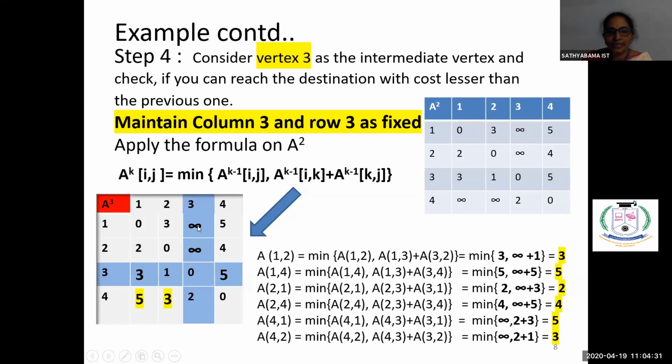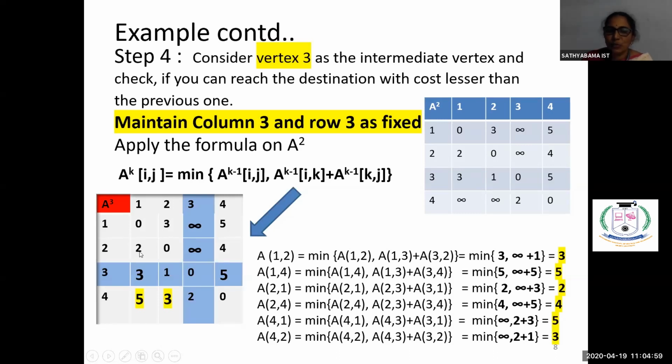We are not doing anything. Now come here, 1, 4. What is the cost? Minimum of A of 1, 4, or we can go from 1 to 3, and from 3 we can reach the fourth vertex. So 1, 4 is how much? From this table it is 5. Then 1, 3 is infinity, and 3, 4 is 5. So getting the minimum cost is 5. So 1, 4 is 5.